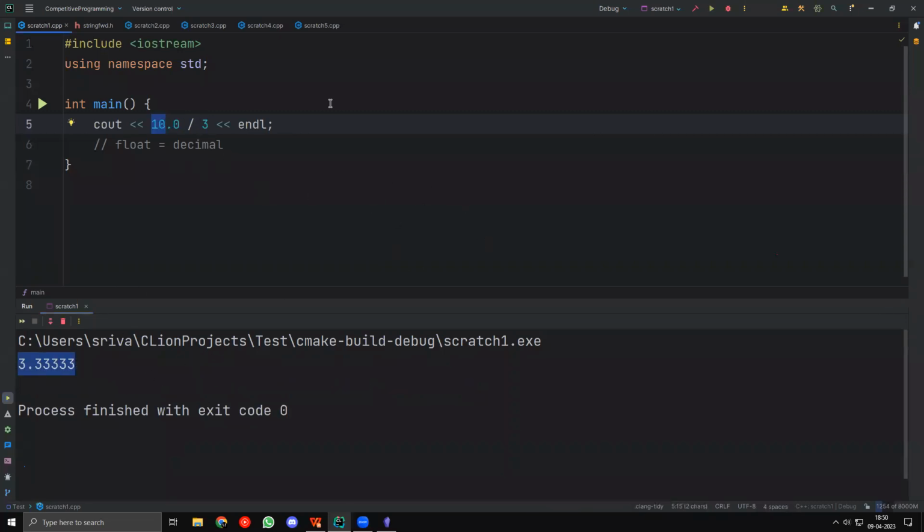Similarly, if you take, let's say, 10 divided by 3.0, this will also work the same way. And you can also take 10.0 by 3.0. Like all of these are basically the same thing, right?